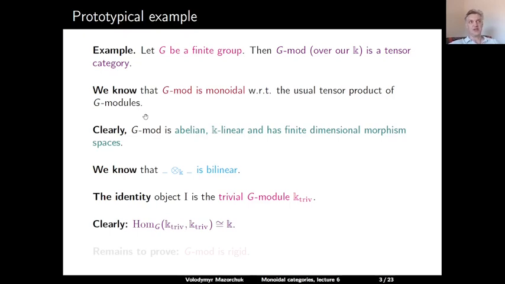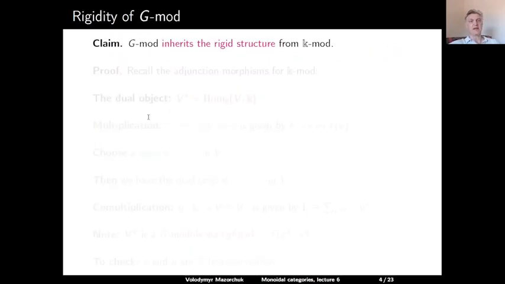So we now have checked almost all the conditions. The only condition which is not checked is that G-mod is rigid. So let us check that the category of finite-dimensional G modules is rigid. And the claim is that this category inherits the rigid structure from the rigid category of all finite-dimensional K vector spaces. So let us recall the rigid structure for the category of vector spaces.